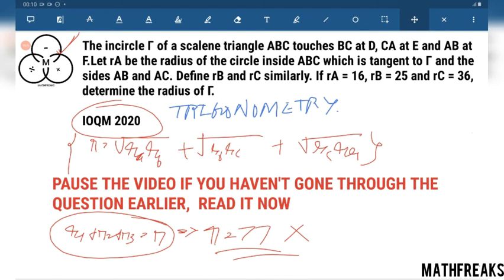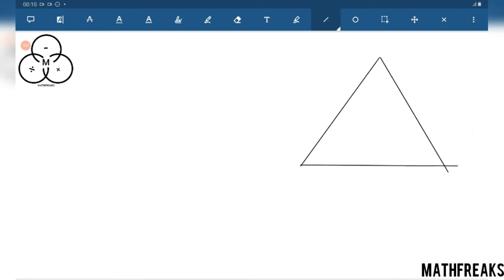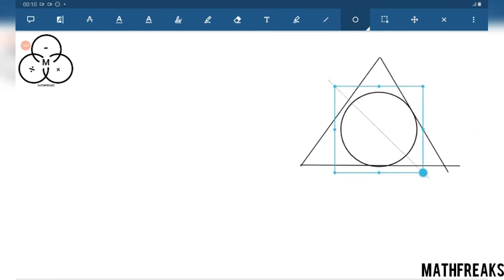So let's try to draw the figure. 16, 25, 36. The figure is just for representation for those who know the formula, but we are not going to use the formula, neither are we going to derive it. We'll use simple trigonometry, and for this visualization this figure is required.